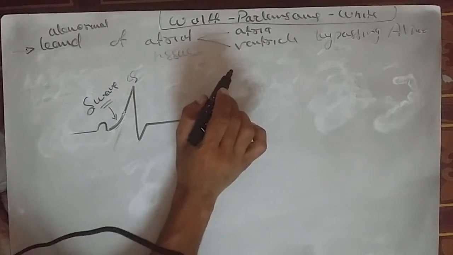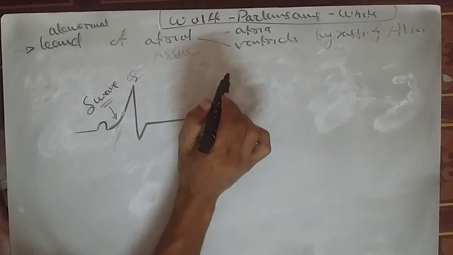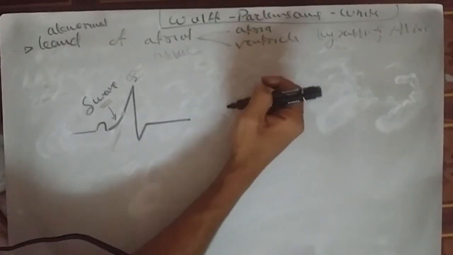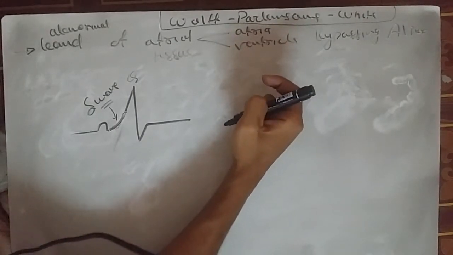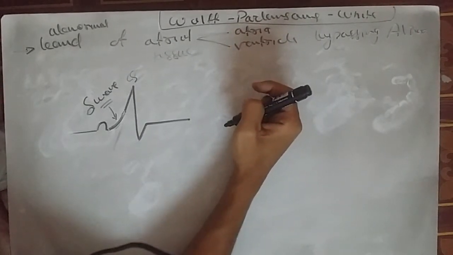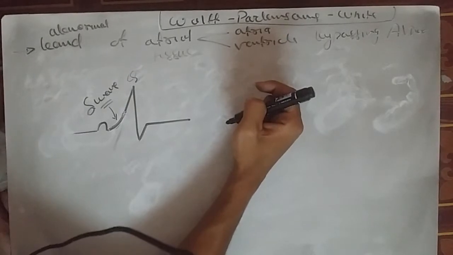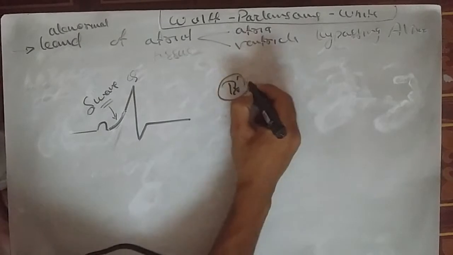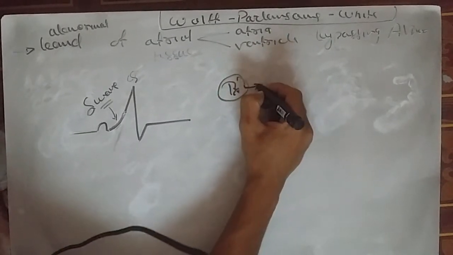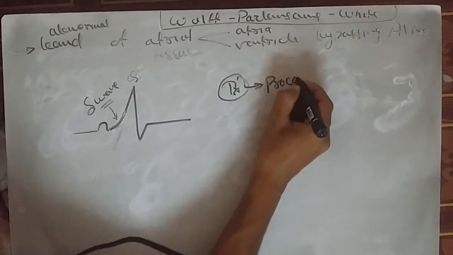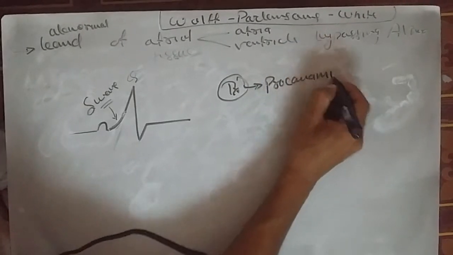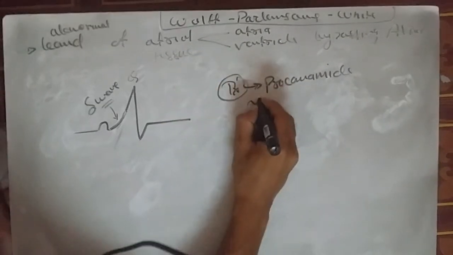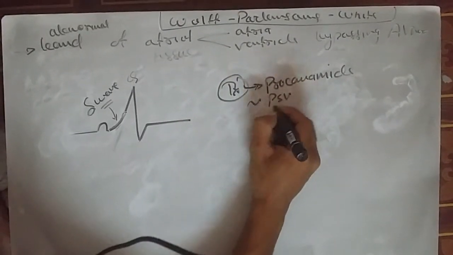Okay, and the treatment modality is exactly the same as we did for PSVT: first of all vagal maneuver, and then anti-arrhythmic along with AV load decreaser. But the important point is the drug of choice for Wolff-Parkinson-White is procainamide. Okay, this is the point, and the treatment modality is similar to PSVT.